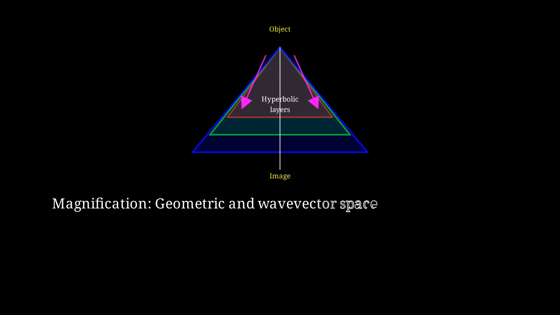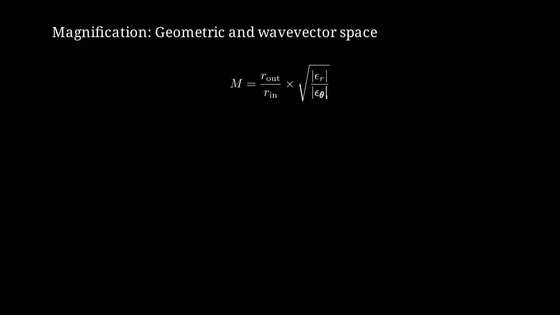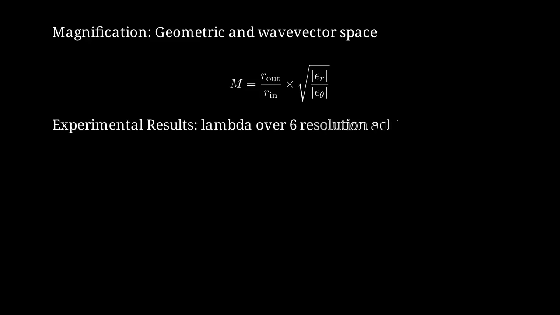The hyperlens provides two types of magnification: geometric magnification from the curved structure, and more importantly, wave vector compression that converts large K to smaller k while preserving spatial information. The total magnification is approximately R outer over R inner times the square root of the ratio of epsilon radial to epsilon tangential. This can provide 5x to 10x magnification. Experimental demonstrations have achieved resolution down to lambda over 6, and theoretically, lambda over 10 is possible. This breaks the classical diffraction barrier.